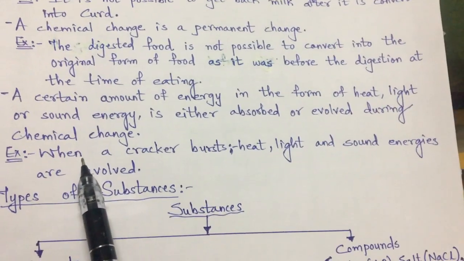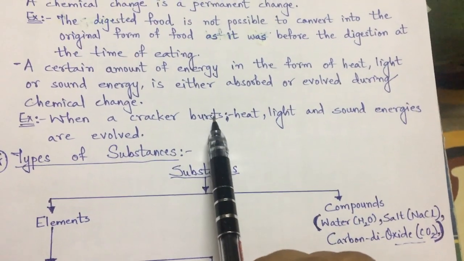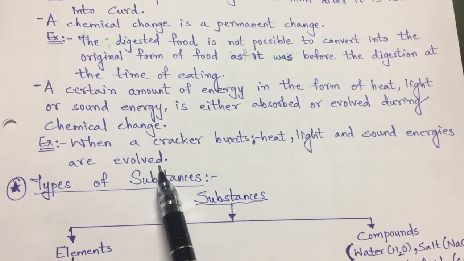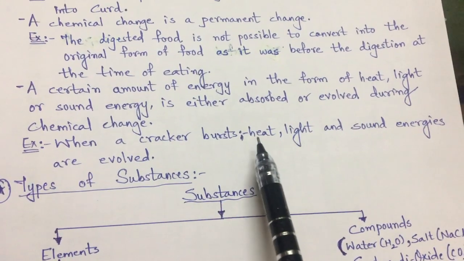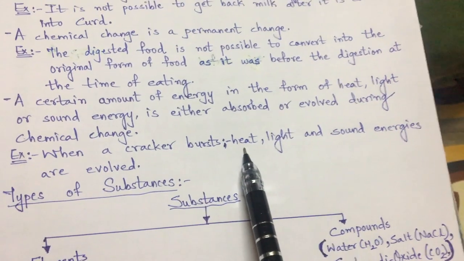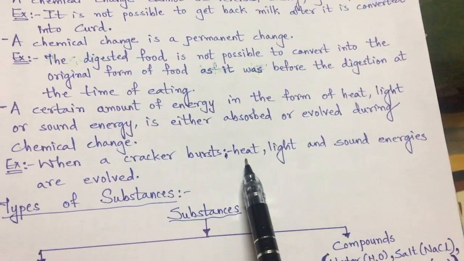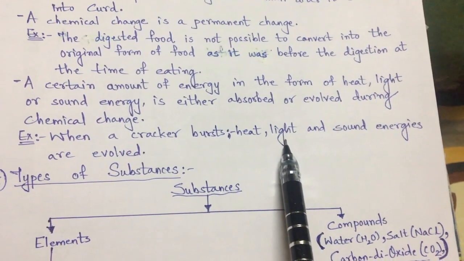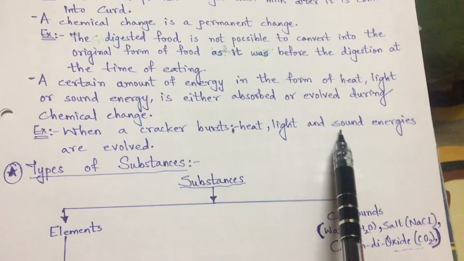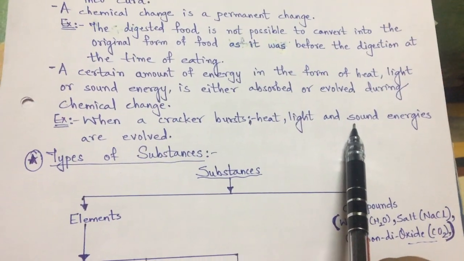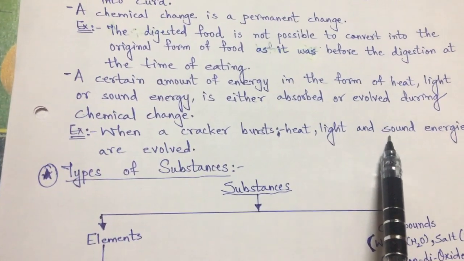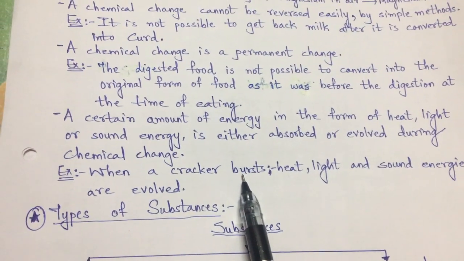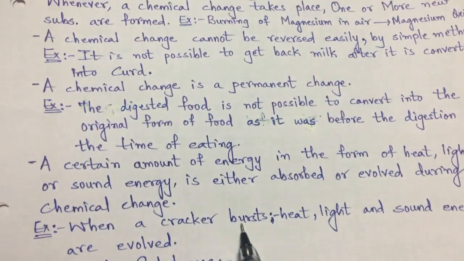See here an example. When a cracker bursts, heat, light, and sound energies are evolved. When you fire the crackers, you see it gives a high amount of heat nearby the firecrackers. You will find the temperature is a little more. Then it also gives sparkling lights, and when it bursts, it gives sound. So all these energies are evolved when the crackers are burst, right? So this is all about the physical and chemical changes.